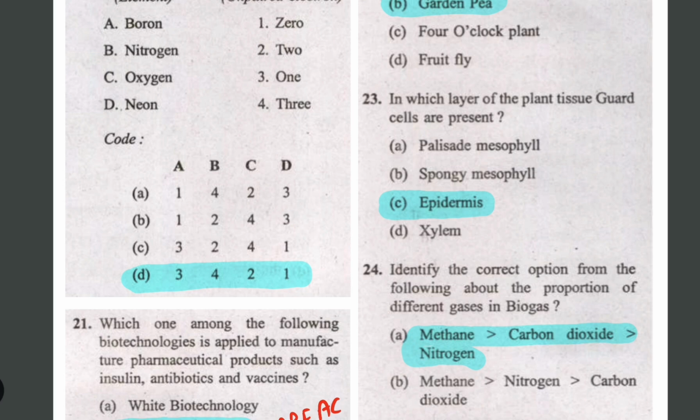In which layer plant tissue guard cells are present? Epidermis layer. In epidermis layer. This has been asked several times in NDA and CDS. So just remember this. Epidermis will be the right answer.